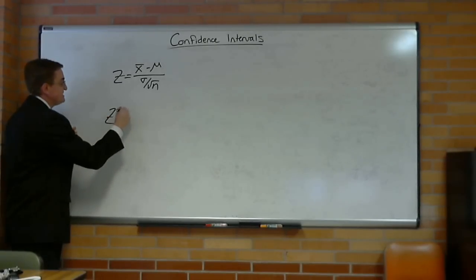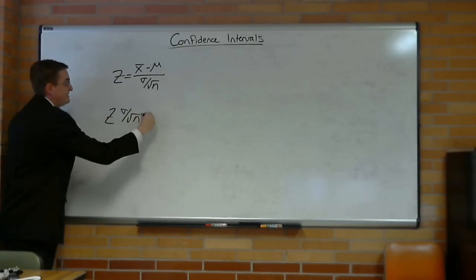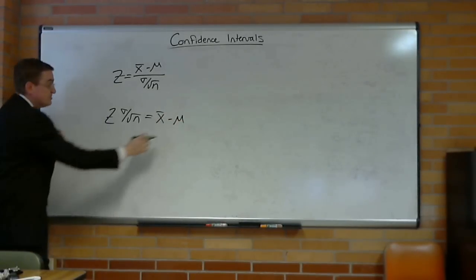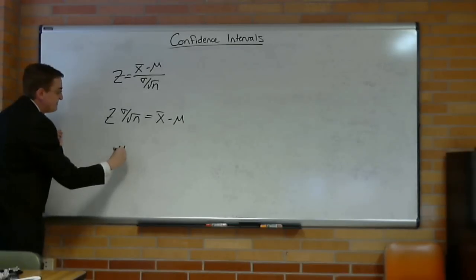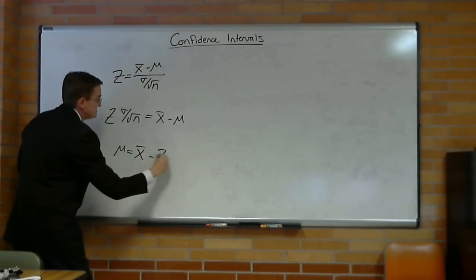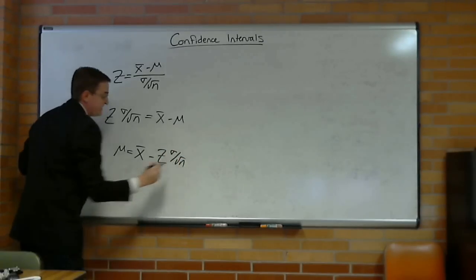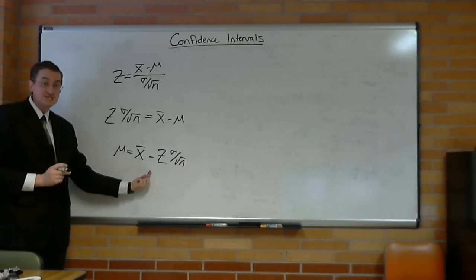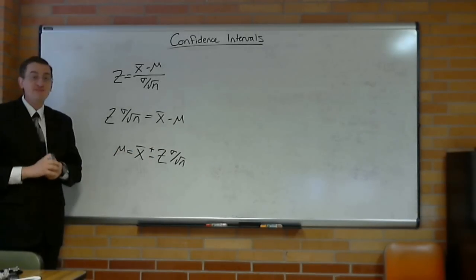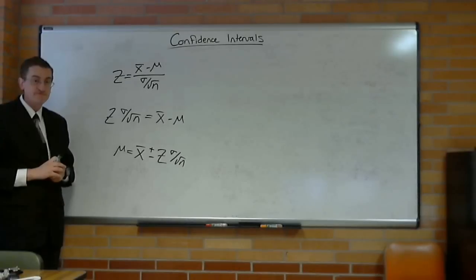That leaves me with z sigma over square root of n equals x bar minus mu. Remember, I'm trying to get mu alone, so I'm going to move mu to this side, and I'm going to move all that to the other side, z sigma over square root of n. And now, if my z is both positive and negative, I can write the plus-minus there. This is called the equation for a confidence interval.